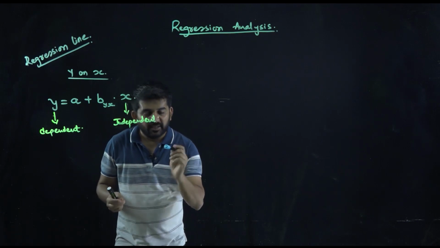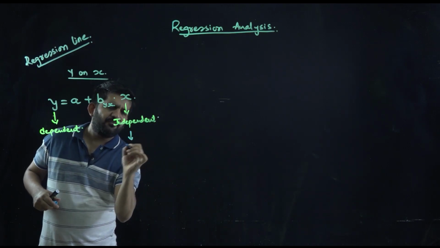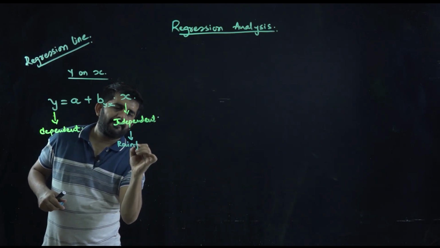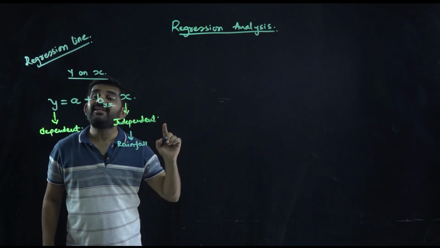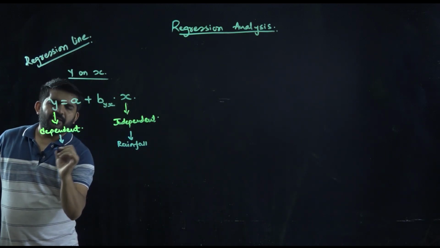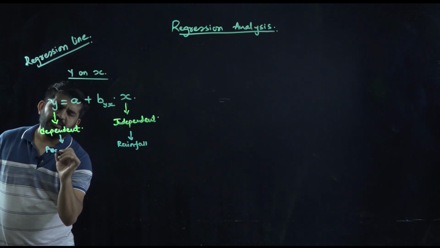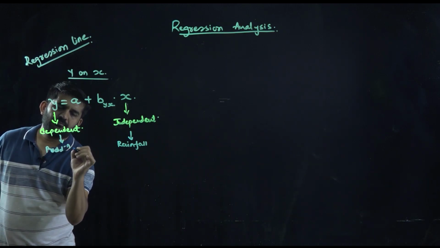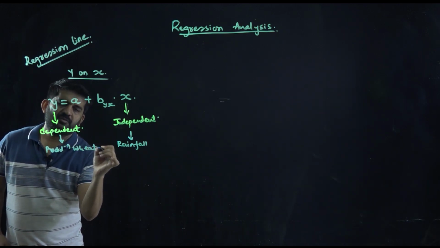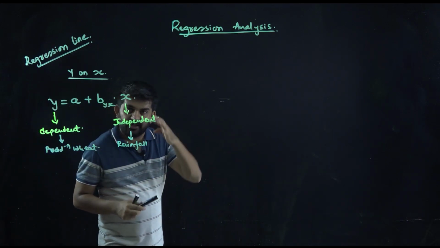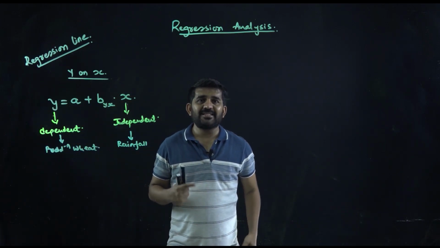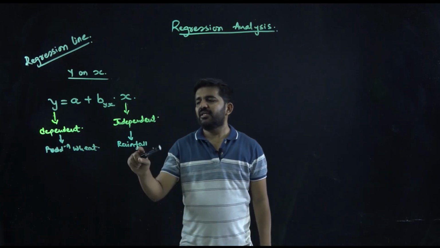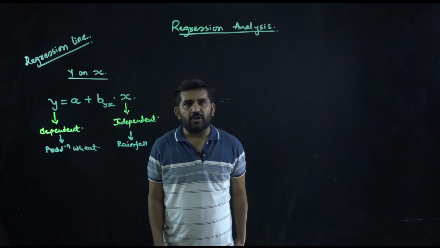In our example, rainfall will be the independent variable and production of wheat is the dependent variable. So you are estimating a dependent variable given that the independent variable is already given.